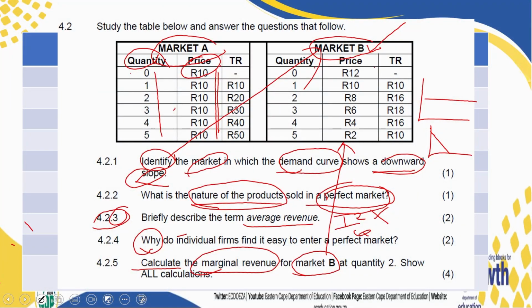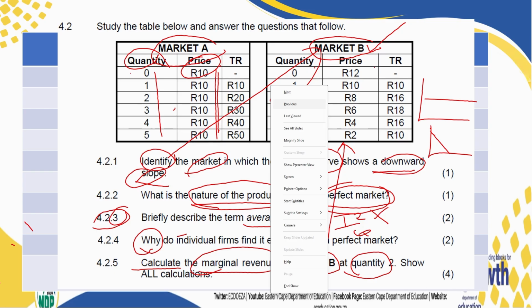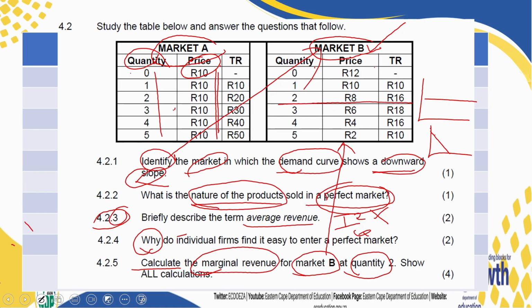But you are not just calculating a marginal revenue that you feel like calculating. You are calculating a marginal revenue which is in market B. And we are not choosing your own. You are choosing the one in quantity 2. So we are here in quantity 2. Now, what is another instruction? We are looking at all calculations. You have to show them. Don't skip a calculation. Don't leave a calculation in your calculator, because if you go home with it, we are not going to be able to mark it in your calculator. So you have to write it in your answer book.